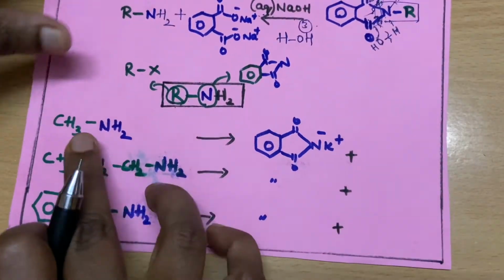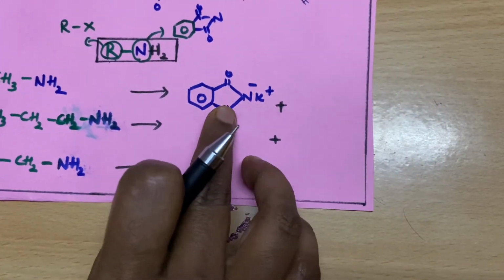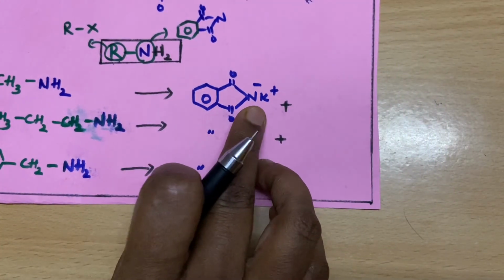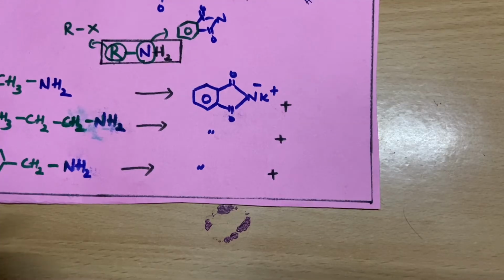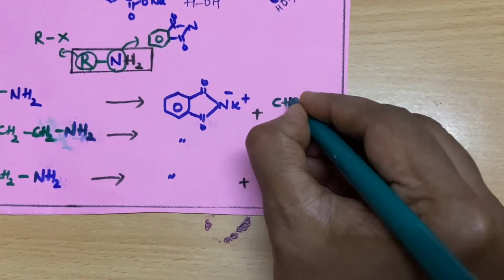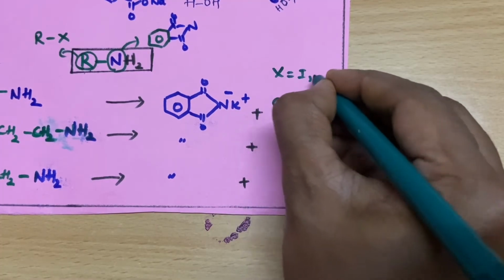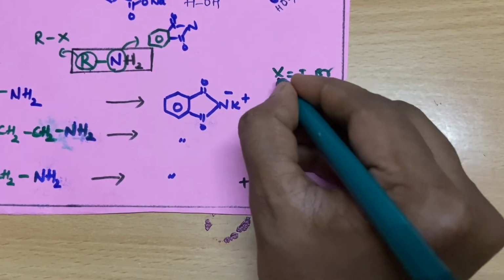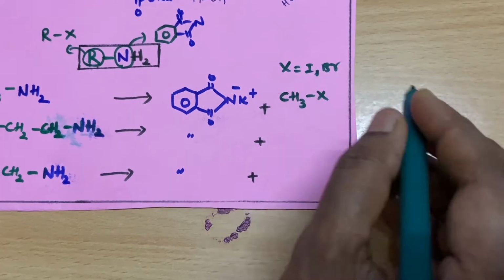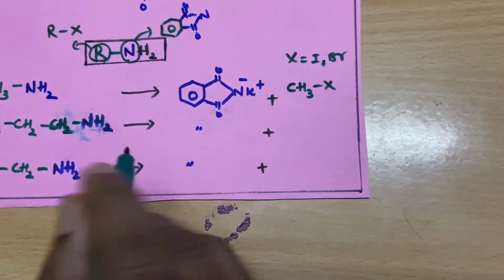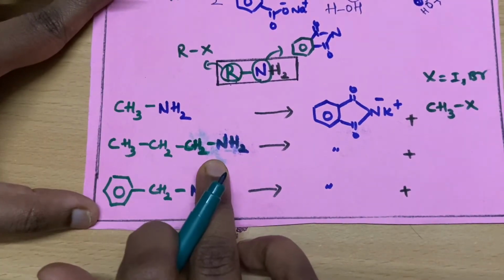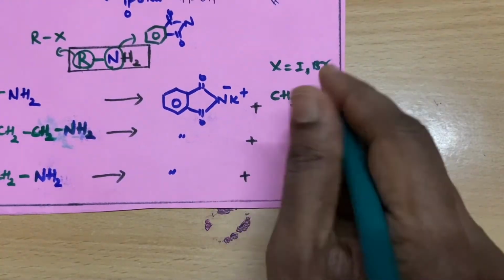So to prepare methylamine, what you have to do? You have to take the corresponding potassium phthalimide, and you have to treat it with the corresponding methyl halide. Usually X is iodine or bromine for easy removal of the halide. The reaction will go fast. If you have to prepare propylamine, what is the corresponding halide?